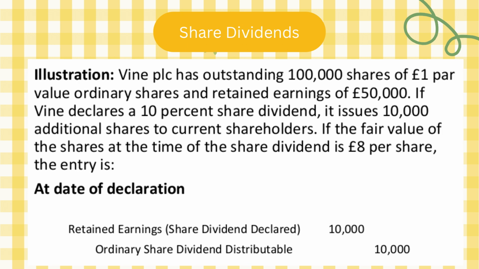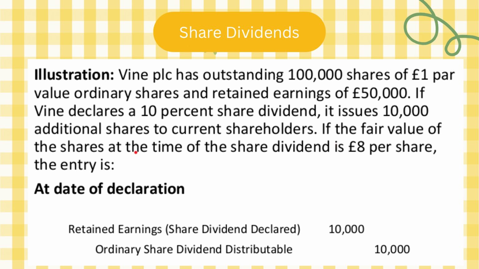And this is an example on share dividends. Vine Public Limited Company has outstanding 100,000 shares of 1 par value ordinary shares and retained earnings of 50,000. If Vine declares a 10% share dividend, it issues 10,000 additional shares to current shareholders. So again, he said he's gonna declare 10% share dividend. So we have the outstanding here 100,000. 10% of the 100,000 will be 10,000. So these are the additional shares. So the outstanding now will be 110,000.